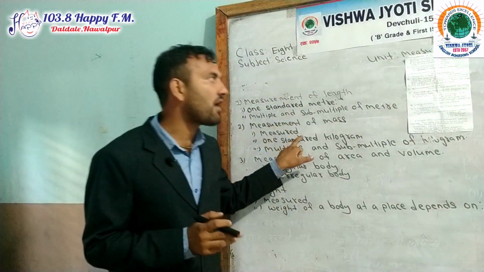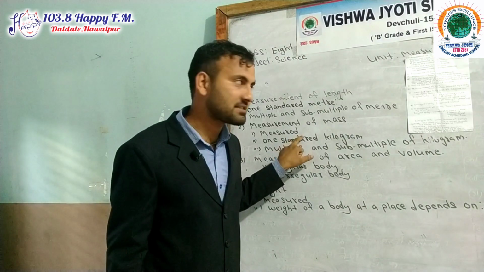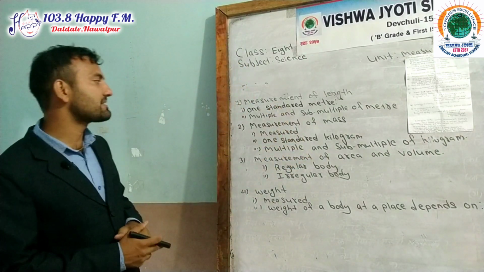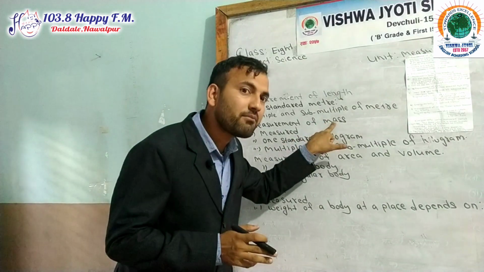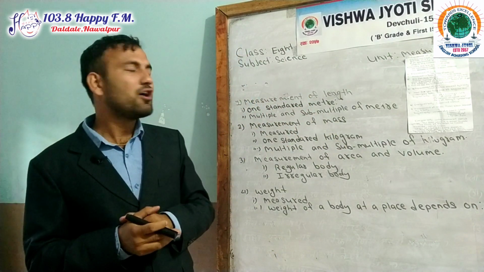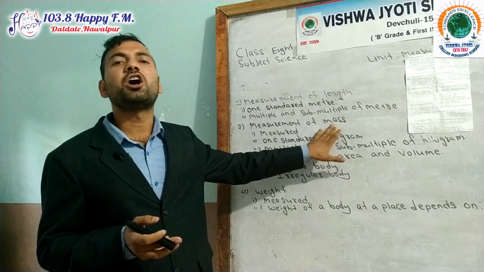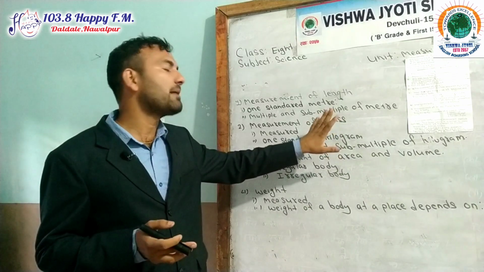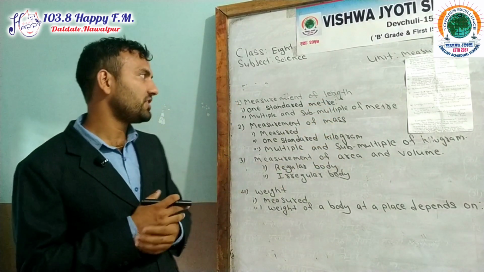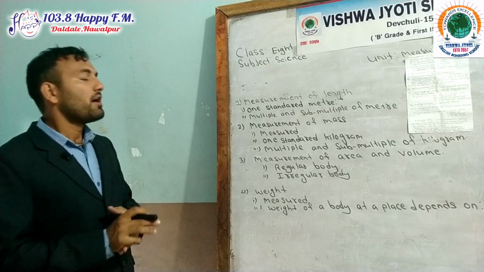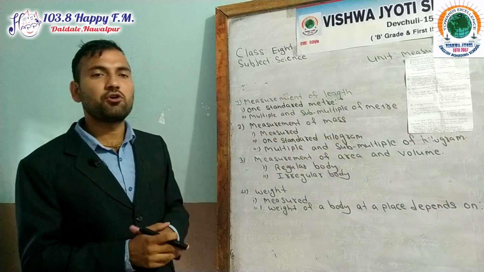It is also called a fundamental quantity because it is independent of other quantities and they have their own identity. And some are bigger units and some are smaller units of kilogram.